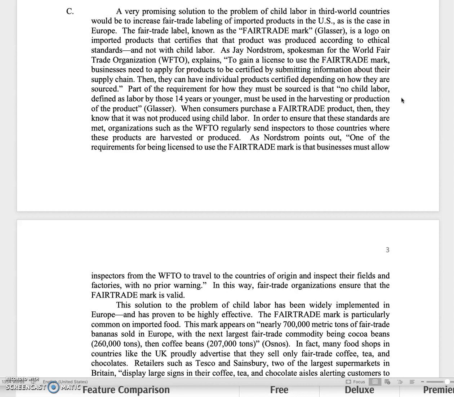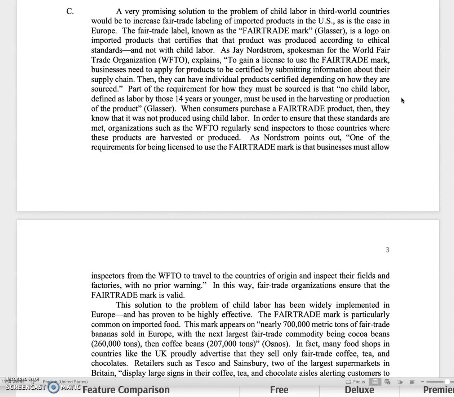And I said it hasn't been tried in the United States, it hasn't been tried that much, right? It's sort of just here and there. So they're actually bringing an idea from somewhere else, in this case mainly Europe, and saying we could try that here and improve what we are currently doing to deal with child labor. It's not just status quo. And it's certainly not just a proposal because it's already been tried somewhere else. And we're able to look at the results and see how effective it is.